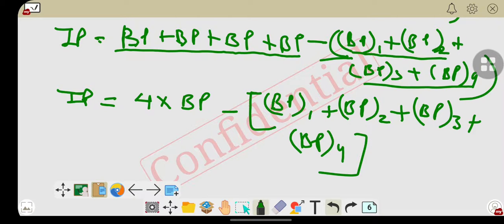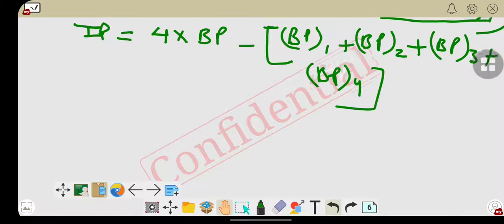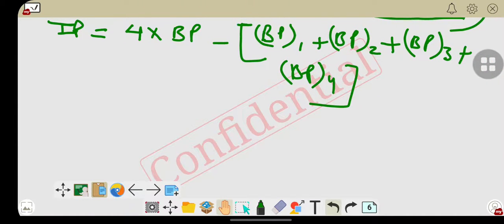So this formula becomes indicated power is equal to 4 times brake power, taken from BP1 of the first cylinder, second cylinder, third cylinder, fourth cylinder, by cutting off the spark plug. It means we have to stop the functioning of the spark plug, and then we can calculate the indicated power.